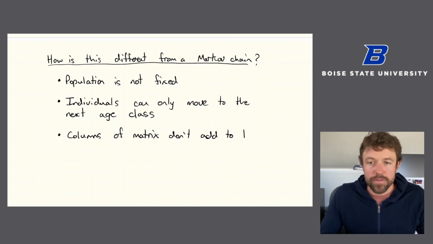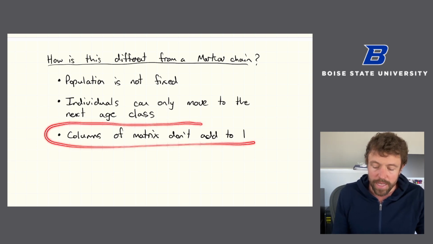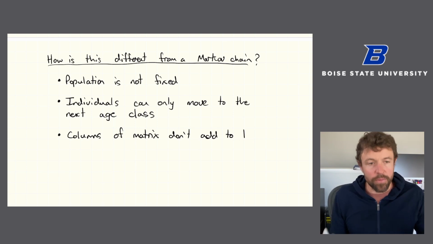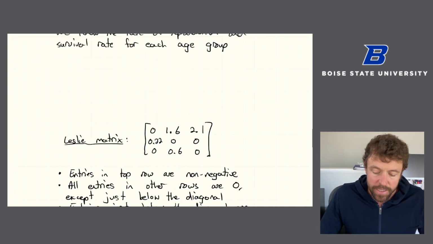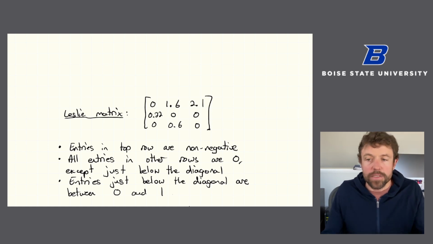And then finally, in terms of matrices, in the Markov chain problems, all the columns had to add up to 1 because the population was fixed. Everyone had to start in one state and go to another. That's not the case here, right? In this Leslie matrix, the columns do not add up to 1. I mean, none of them do. It's possible that they would, but there's no reason that they should have to add up to 1.